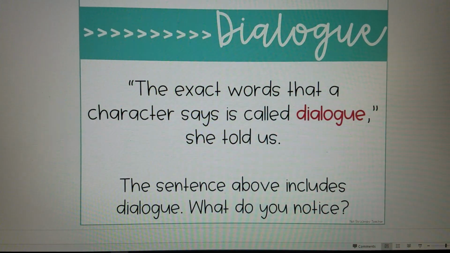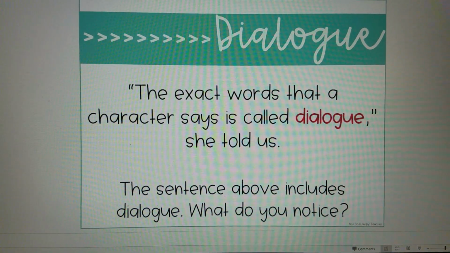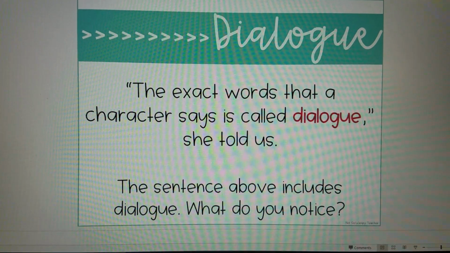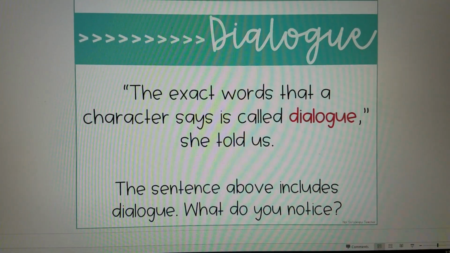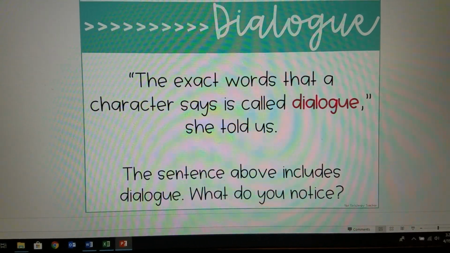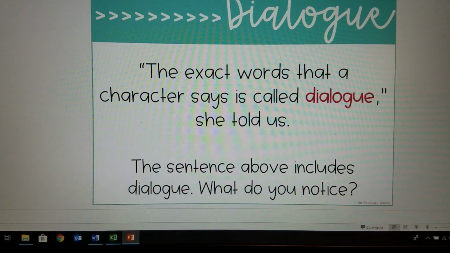We touched base on this before everything turned upside down on us, and I would like to go over it with you again, just as a refresher. So, dialogue is the exact words that a character says when they are speaking.